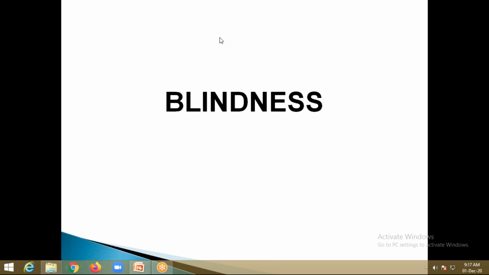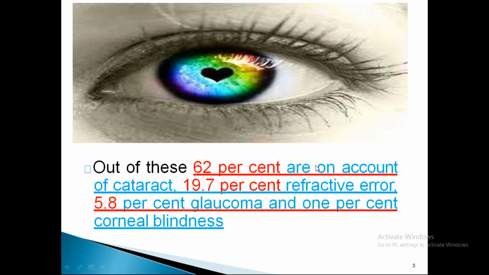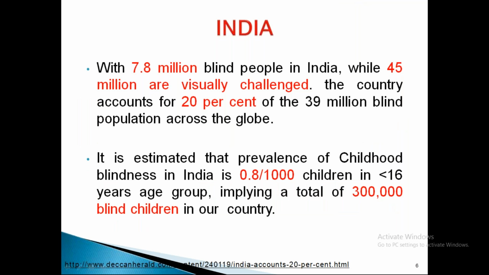So we are going to start community ophthalmology from today. In community ophthalmology, the first topic is blindness. What is the present scenario regarding blindness in India? About 7.8 million blind people are there in India, while 45 million are visually challenged.